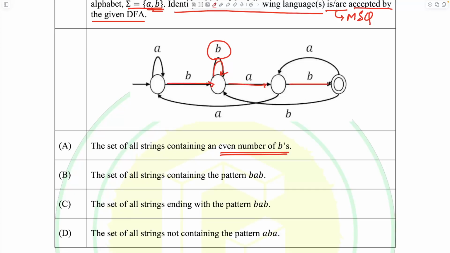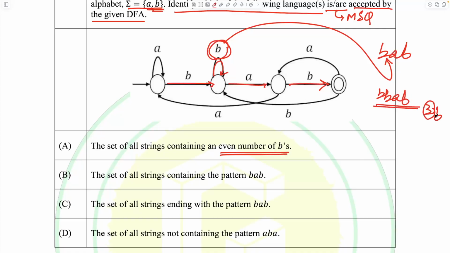To consider any machine in a systematic manner, start with the shortest possible string accepted by the machine, and that is BAB. In the path of BAB, any number of B's can be introduced. BAB in and of itself has two B's. But if I introduce another B right over here, what will that give us? BBAB, and this has three B's, which is an odd number of B's.